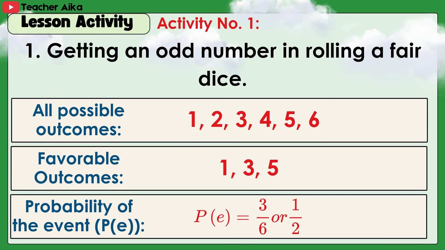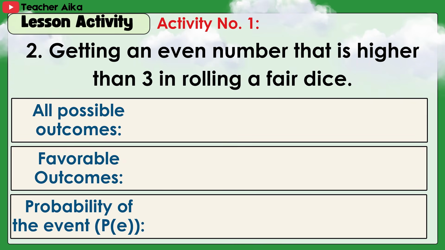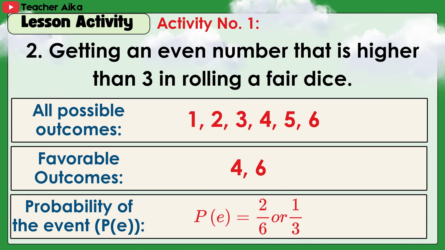Probability of the event: 3/6 or 1/2. 2. Getting an even number that is higher than 3 in rolling a fair die. Answer: 1 to 6; favorable outcomes 4 and 6. Probability of the event: 2/6 or 1/3.